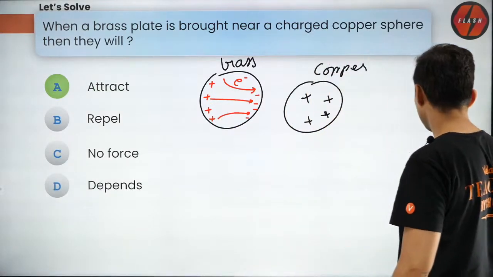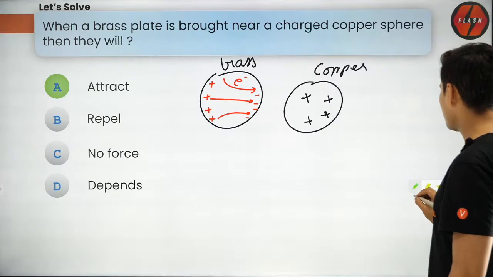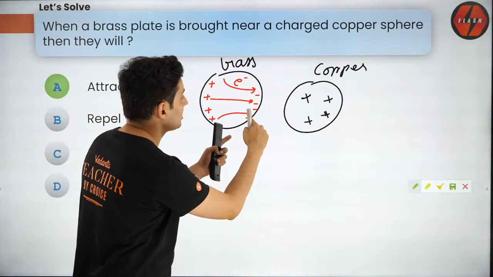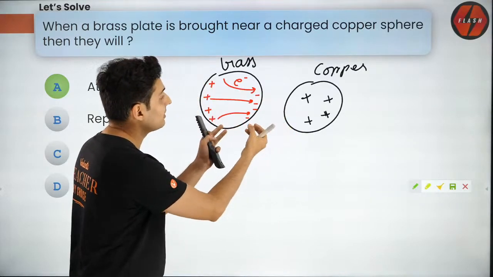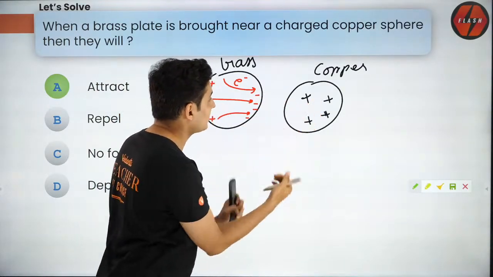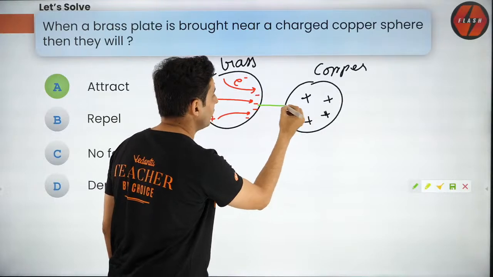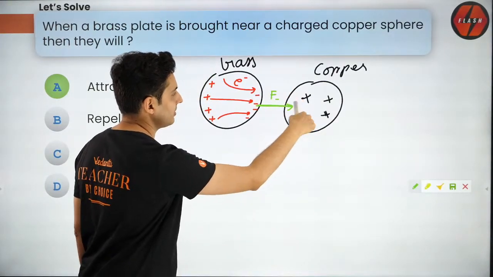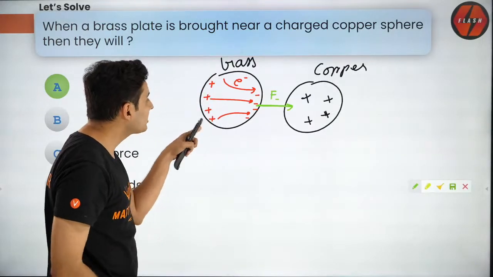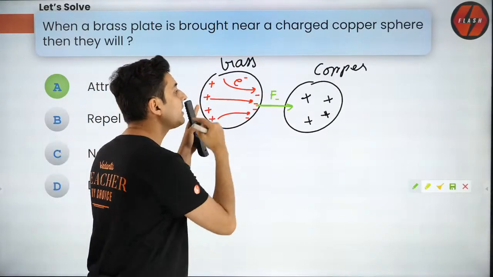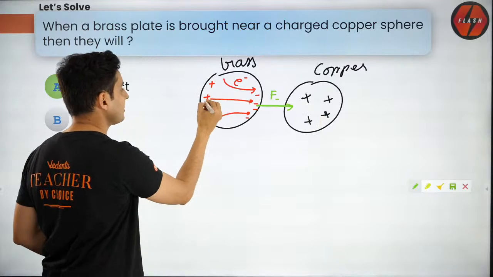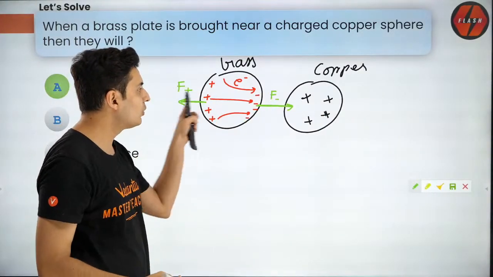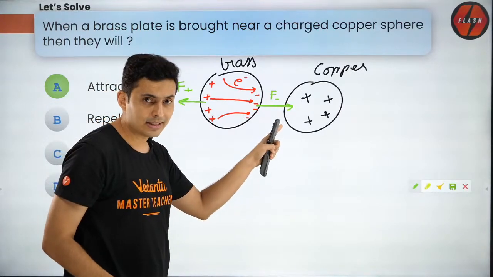Now think about it. Very, very interesting question, guys. What will this negative charge experience? It will experience a force by these positive charges. What about these positive charges? They will be repelled by these positive charges in this direction. But do you think the magnitudes of these two forces will be the same?